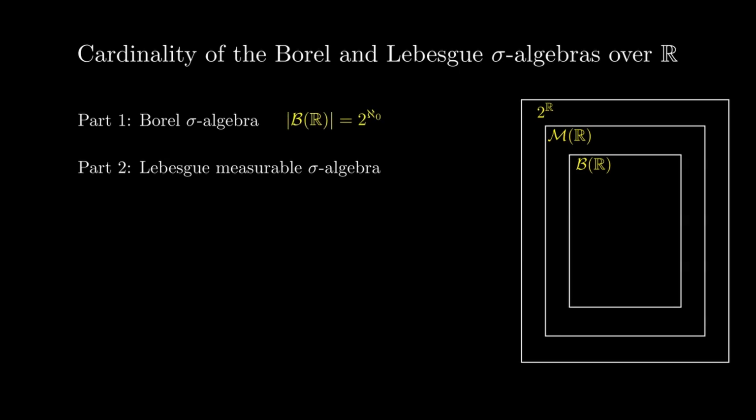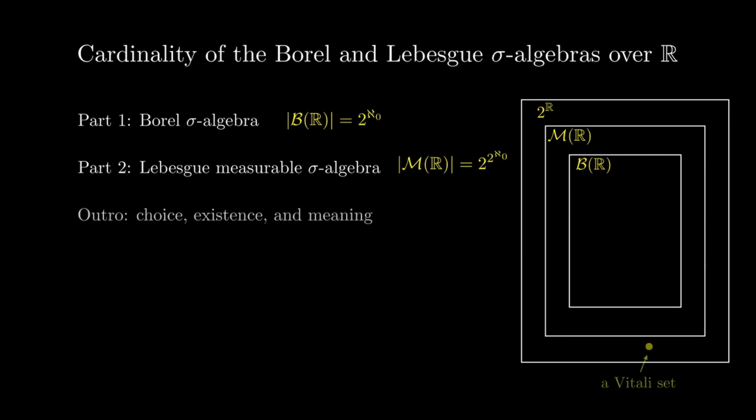We will first see that the Borel sigma-algebra, despite its intricate infinite construction, contains exactly continuum many sets, the same cardinality as the real line itself. We will then discover that the Lebesgue-measurable sets are vastly larger. There are as many of them as there are arbitrary subsets of the reals. Finally, we close with a brief reflection on the axiom of choice and what mathematical existence really means.